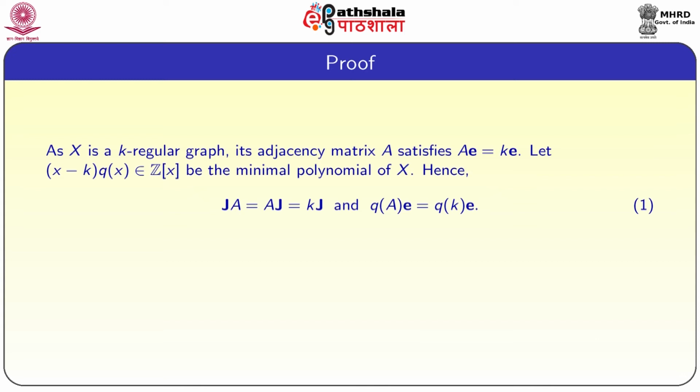its adjacency matrix A satisfies A E is equal to k E, where E is a column vector of all ones.